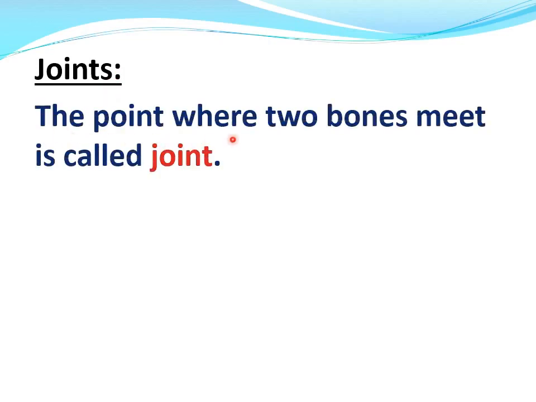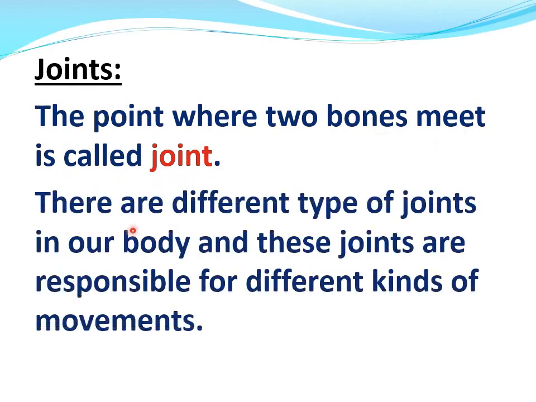Now, joints. What is a joint? The point where two bones meet is called a joint. I repeat, the point where two bones meet is called a joint. There are different types of joints in our body, and these joints are responsible for different kinds of movements.